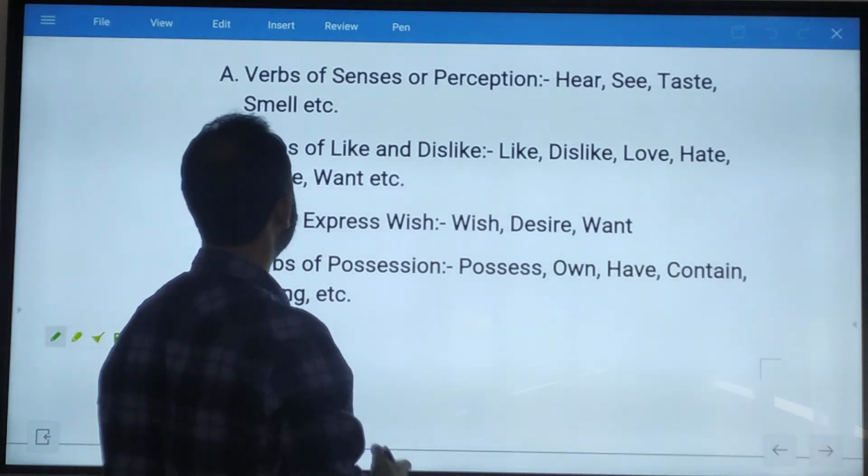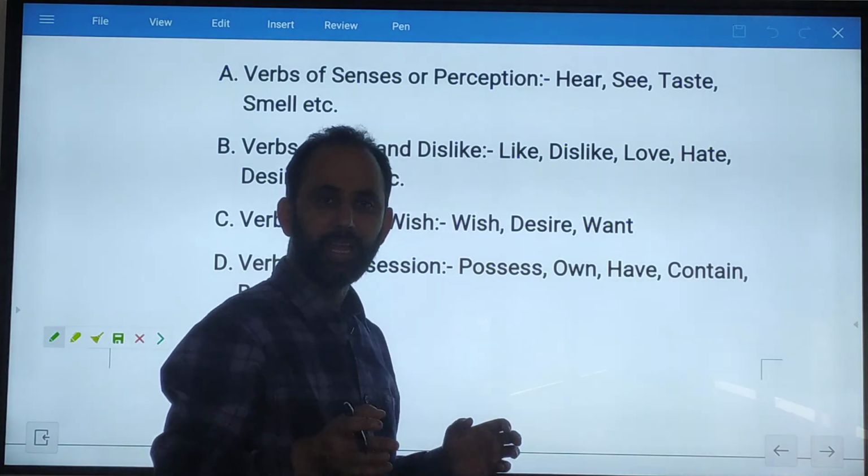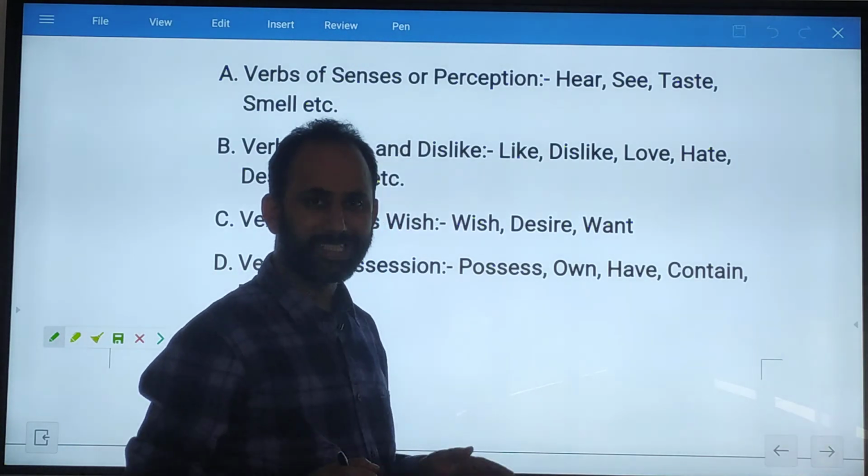The following verbs are those where we don't use the present continuous, that is the ing form.